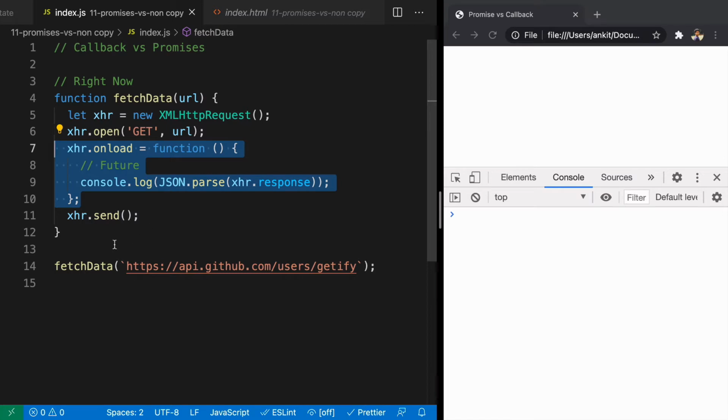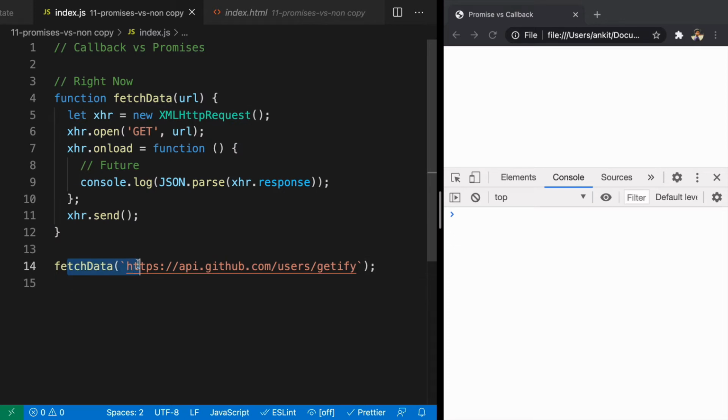Whenever you look at the callback pattern as we are doing it here, we are sending a callback to onload. So we do not have any control over what is happening with fetching the data from the URL when we are using a callback. It is very similar to going to the burger shop and the burger shop not giving you a receipt. Because it is not giving you a receipt, it is very hard to know the status of your order, whether it is done or not. And that is the problem of inversion of control: as soon as we call this function, it is going to do whatever is defined here.